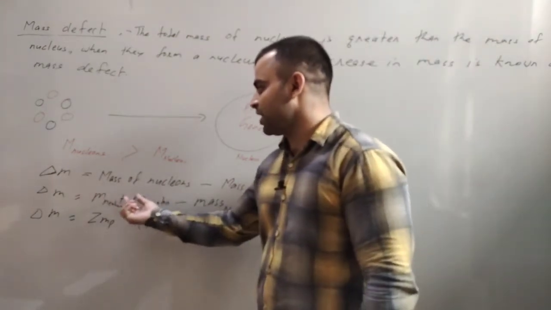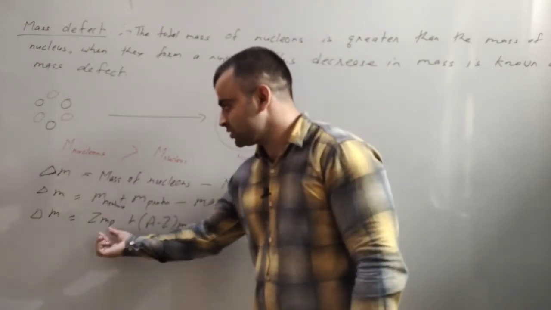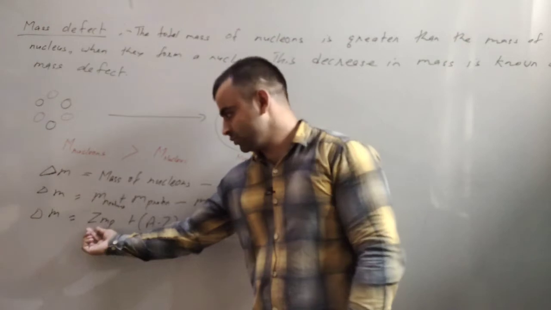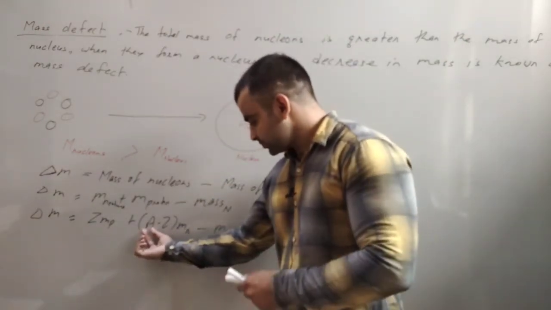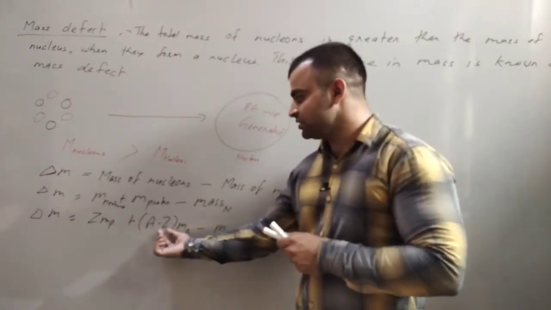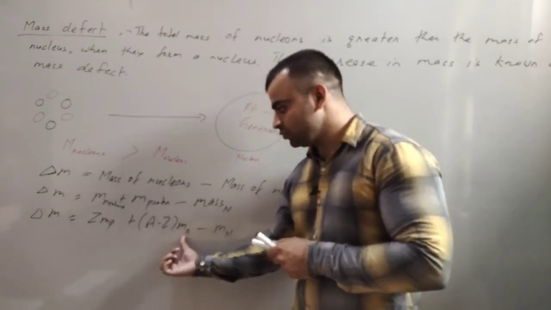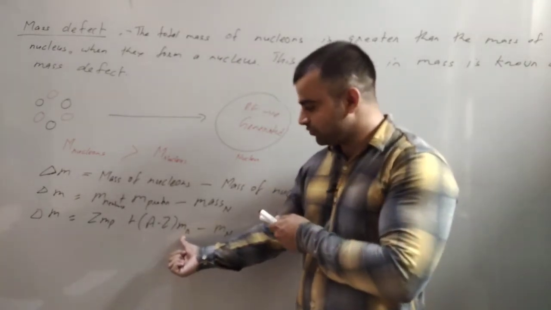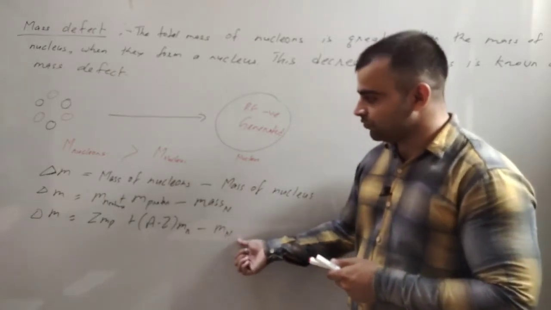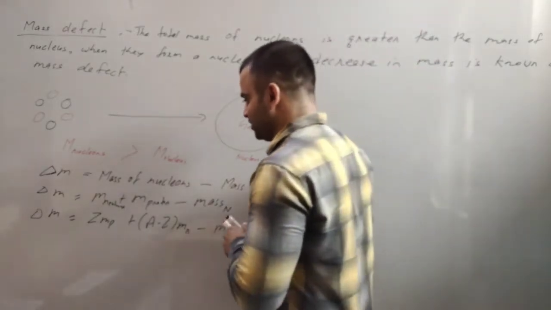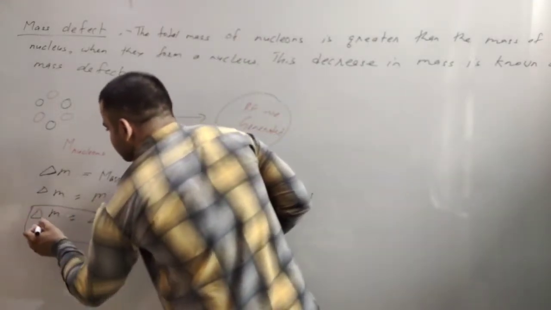Mass of nucleons means mass of neutrons plus mass of protons. Atomic number is the number of protons, so this is the mass of protons, and mass number minus atomic number is the number of neutrons, so this will be the total number of neutrons times the mass of one neutron, minus the mass of the nucleus.